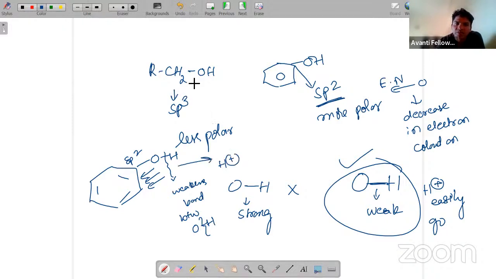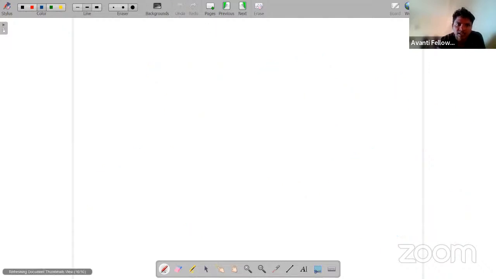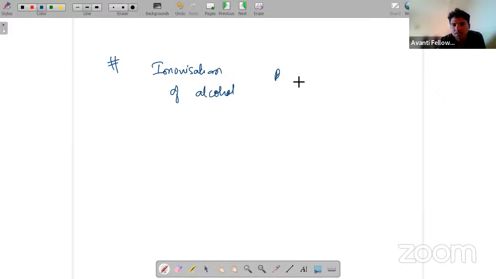But whereas in sp3, it is less polar. It can release H plus, but not as readily as phenol. Next, another example: you can also see the ionization of alcohol, which is simply RCH2OH. When we do ionization, we have an equilibrium constant Ka, also called the ionization constant, giving RCH2O minus plus H plus.